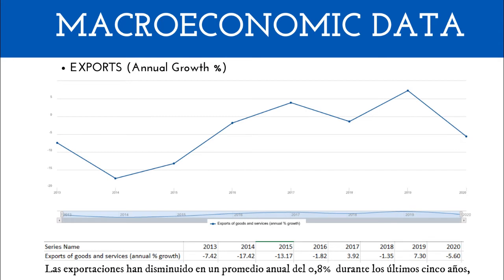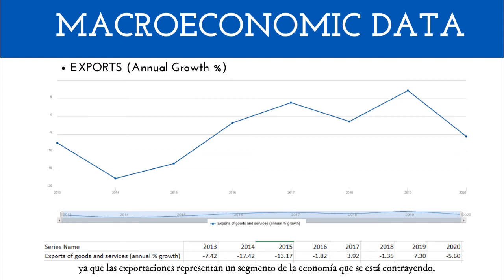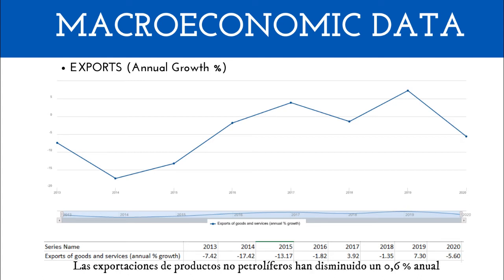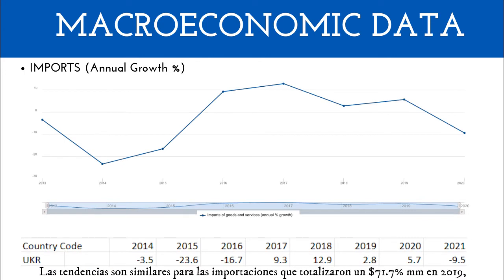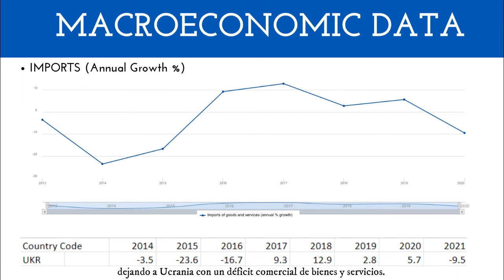Exports have declined by an annual average of 0.8% over the past 5 years, as exports represent a shrinking segment of the economy. Non-oil exports have declined by 0.6% annually over the past 5 years, falling below the global average growth. The tendencies are similar for imports, which made a total of $71.7 billion in 2019, leaving Ukraine with a trade deficit in goods and services. In the last year, 2021, the annual growth was negative by 9.5%.